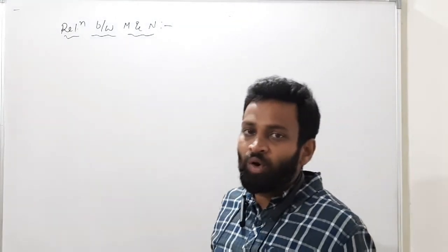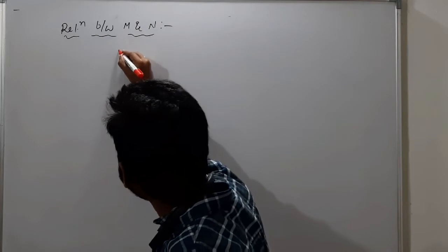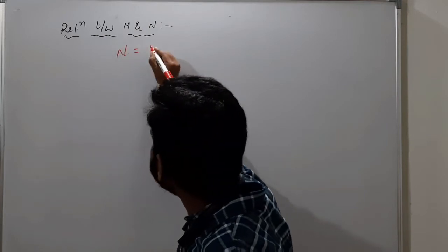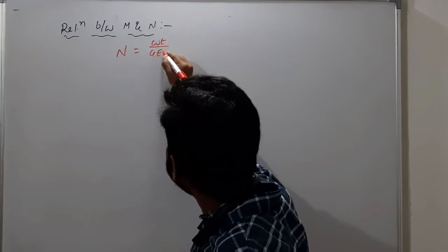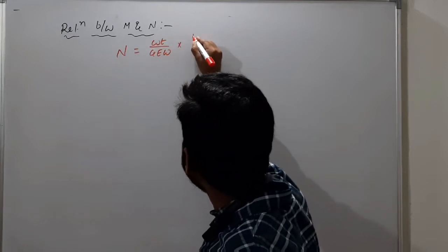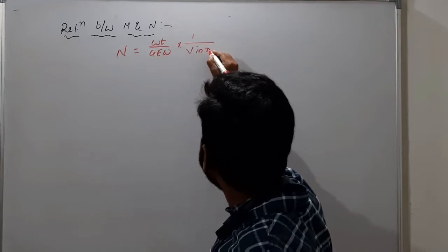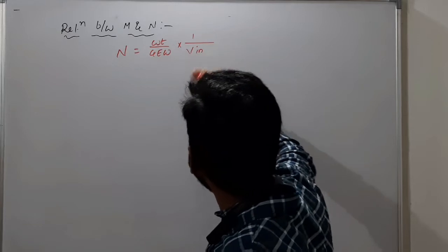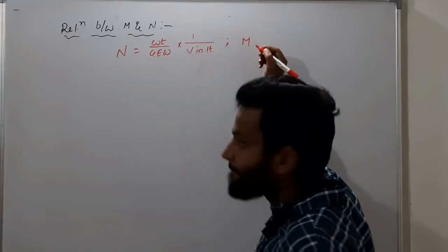What is the difference between the normality and molarity formulas? Normality means weight by gram equivalent weight into 1 by volume in liters.